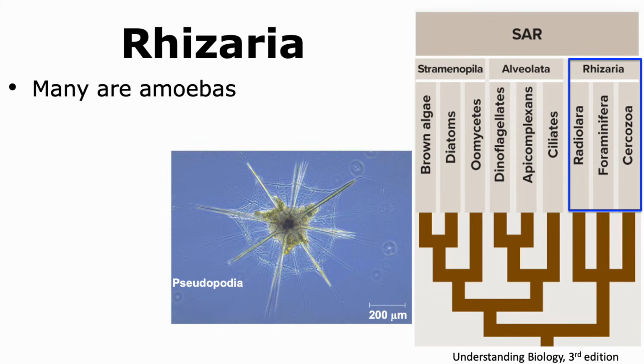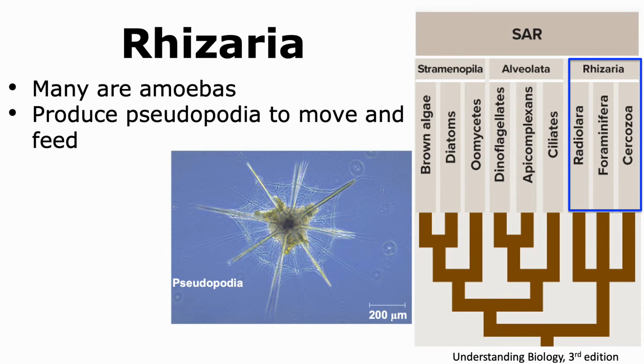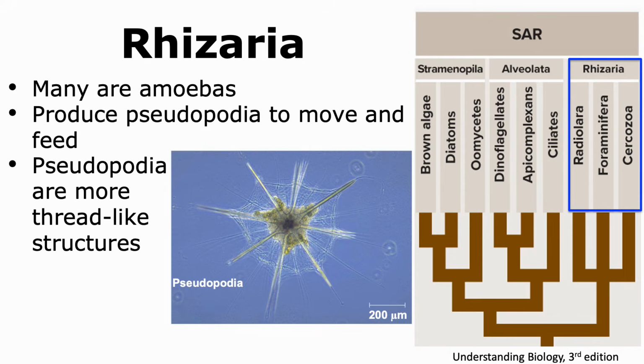Rhizaria is another group that comes under the SAR supergroup. Many of the members of the Rhizaria group are amoebas. They produce pseudopodia to move and in order to feed themselves. However, their pseudopodia are very characteristic because they look more like thread-like structures instead of finger or knob-like structures. This is a defining fact of the members of Rhizaria.